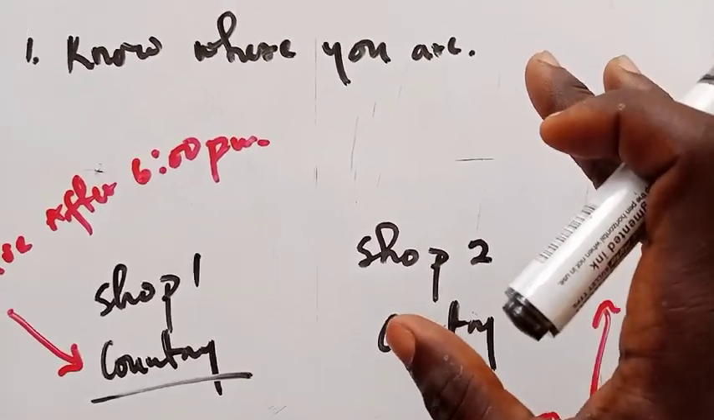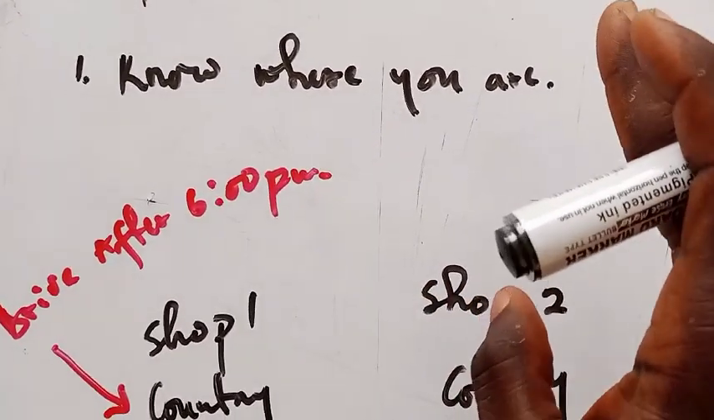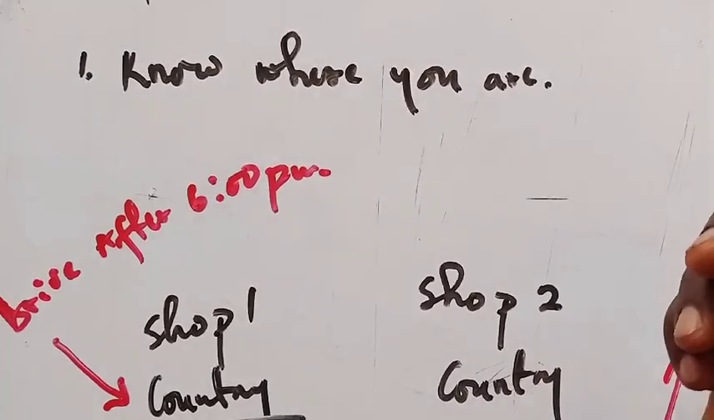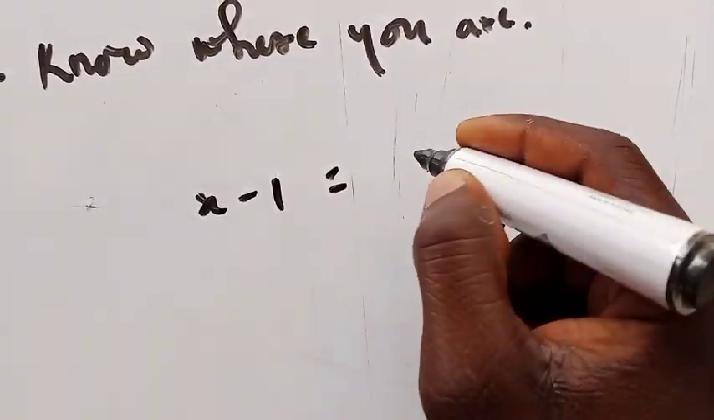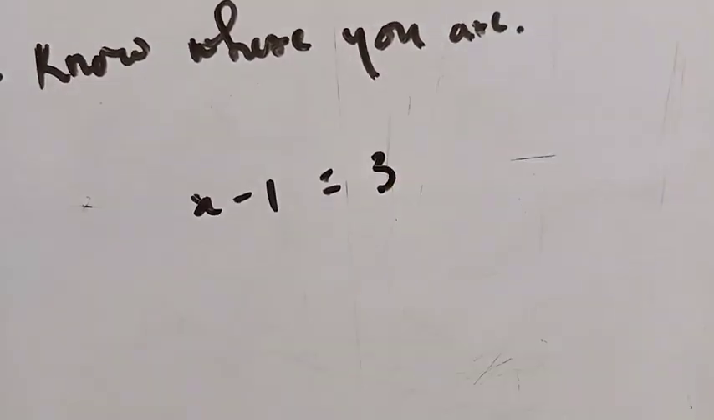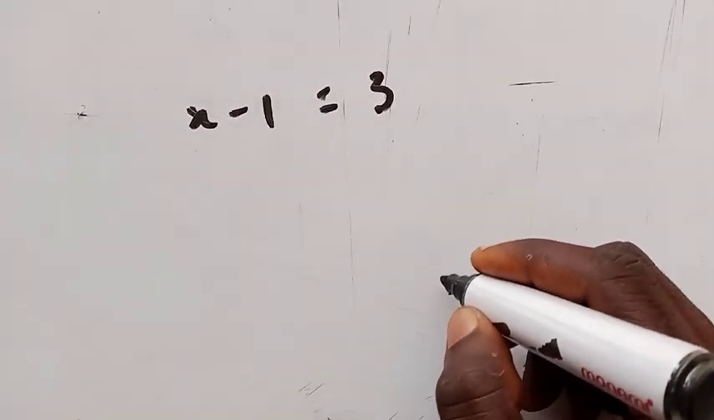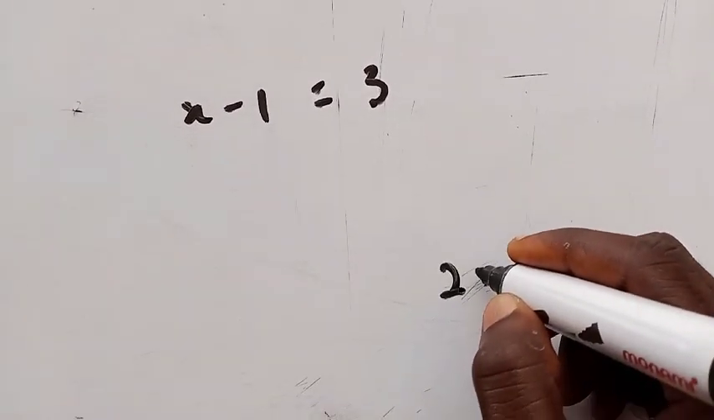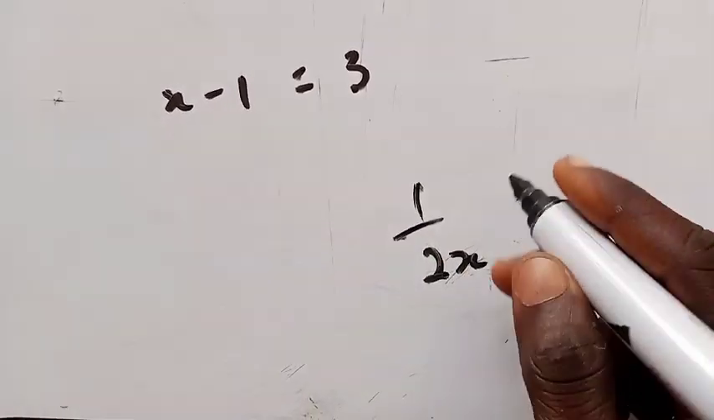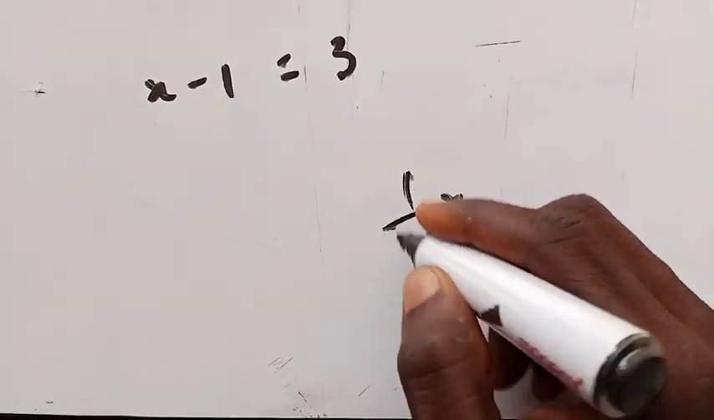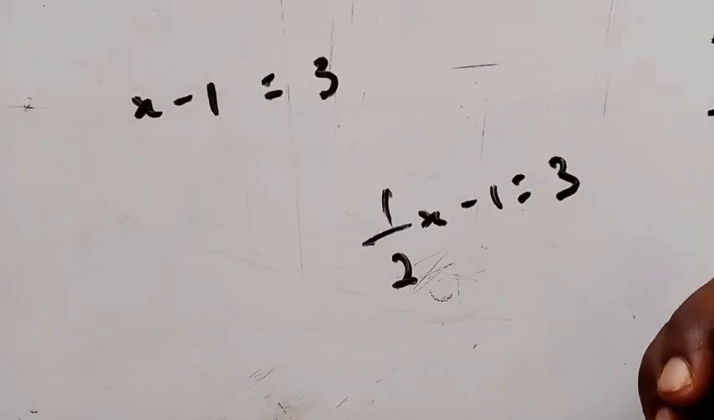Now bringing that to mathematics, specifically algebra, what I'm trying to say is that if you have a question that goes like this, say x minus 1 equal to 3, and then we have something like 1 on 2x, so one half of x, and then minus 1 equal to 3.